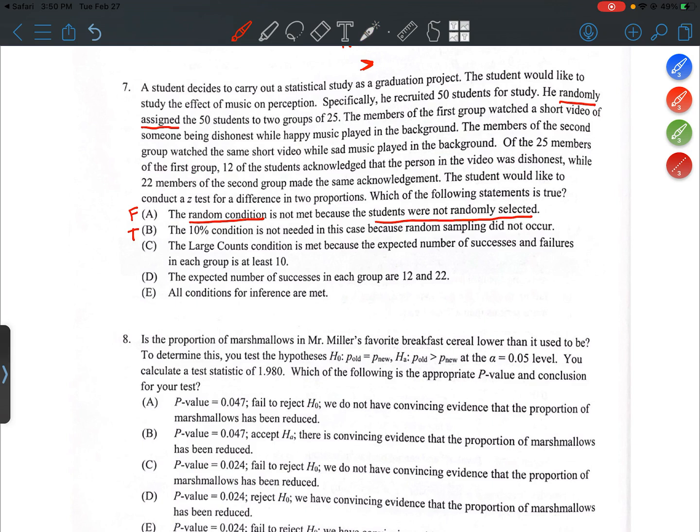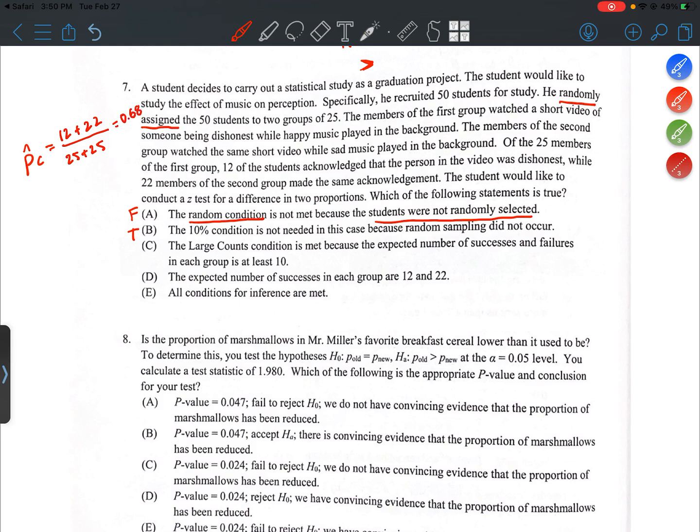Choice C. The large counts condition is met because the expected number of successes and failures in each group is at least 10. So the expected number of successes and failures we'd have to calculate using the combined proportion. So we had 12 plus 22 total students acknowledge the dishonest person, and there was 25 plus 25, so 50 students altogether in the study. That's going to be 34 out of 50, which is 0.68.